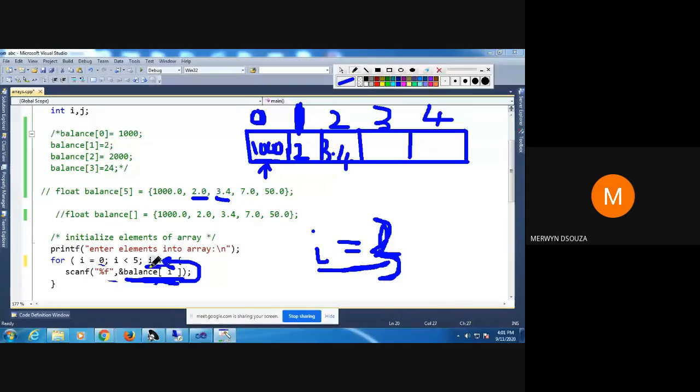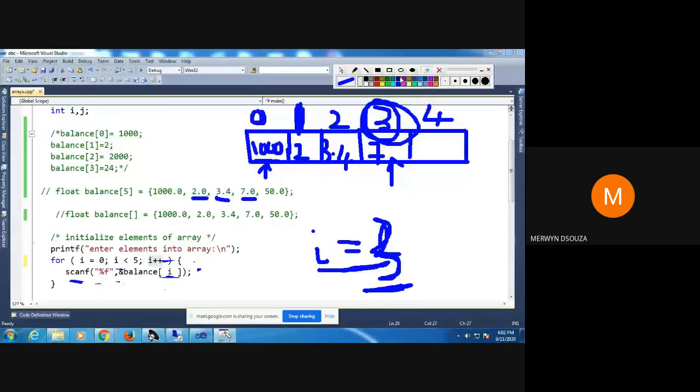So after i becomes 3, check the condition here. Is it true? Is 3 less than 5? Yes, 3 is less than 5. So take the next input. When you take the next input, where will it be stored? In balance of i. You replace i with 3. So balance of 3, this balance of 3. Your next value will be stored here. That value that we are storing is 7. Okay, then what do you do?